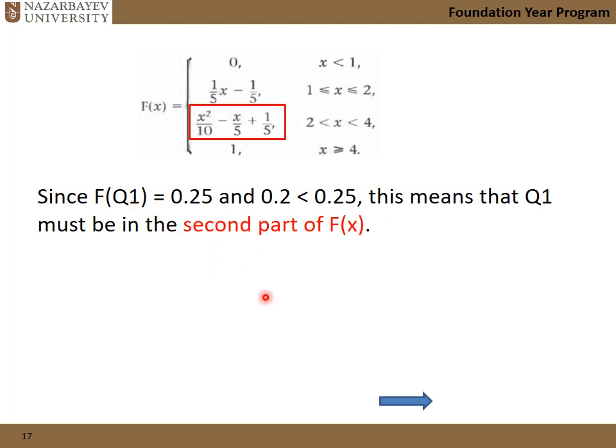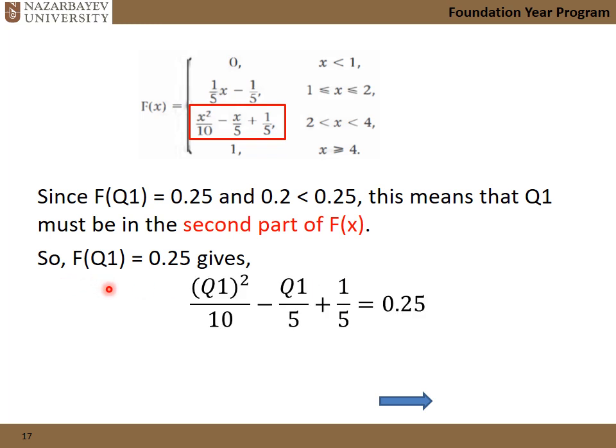I already explained this, so we are going to go to the second part. And here we go. That's the second part: x squared over 10. Now we put the right notation instead of x. We know this x is going to give us 0.25, so this is Q1. So Q1 squared over 10 minus Q1 over 5 plus 1 over 5, equate this to 0.25, and the question now is to solve for Q1.